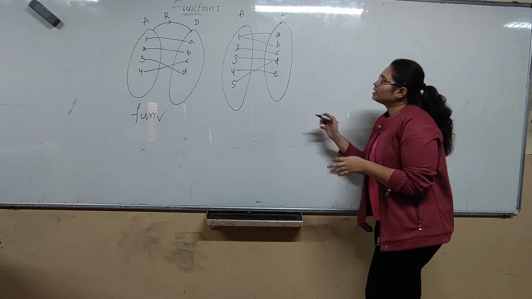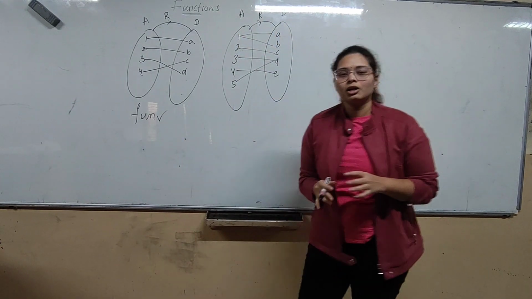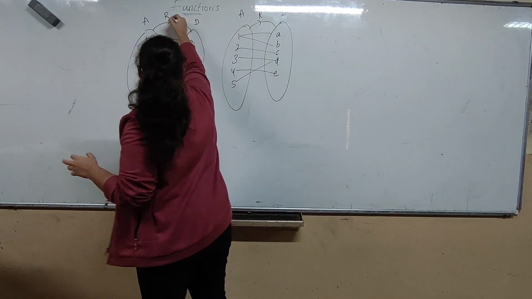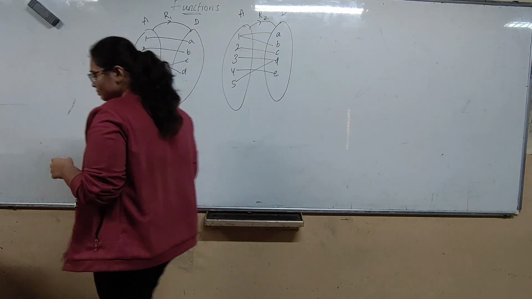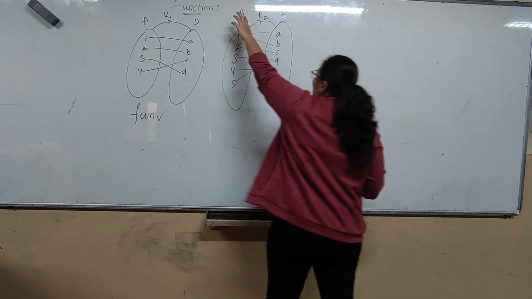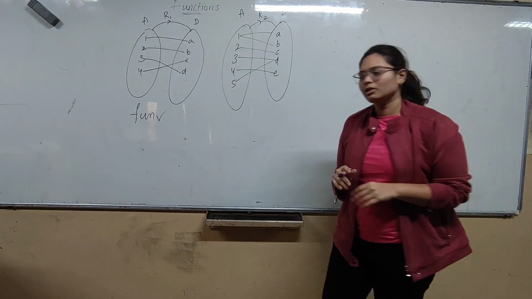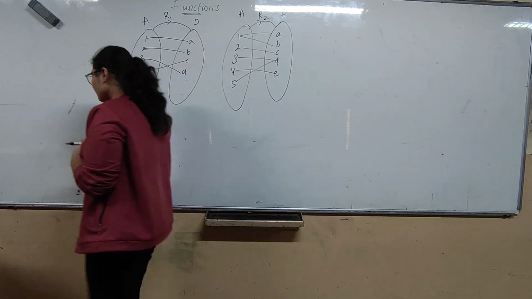This is a relation from set A to B. The earlier one was R1, let's take this as R2. What is the first condition?